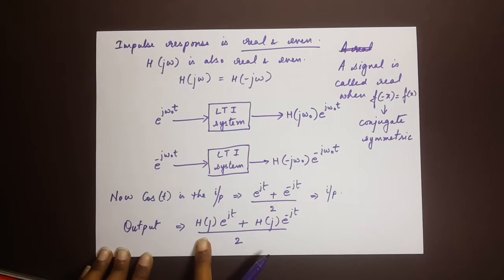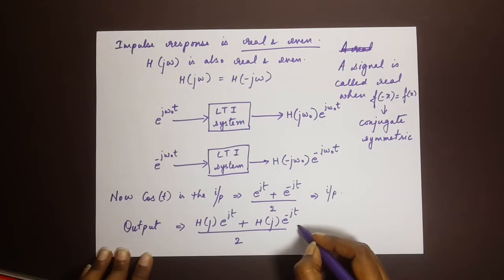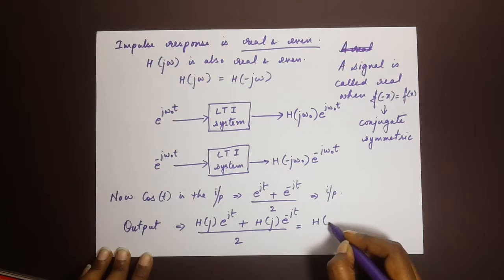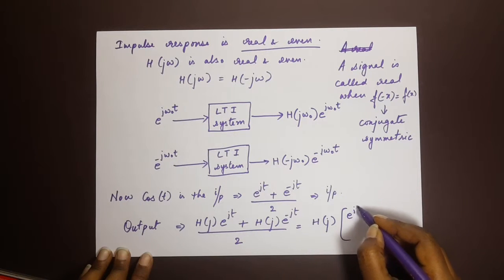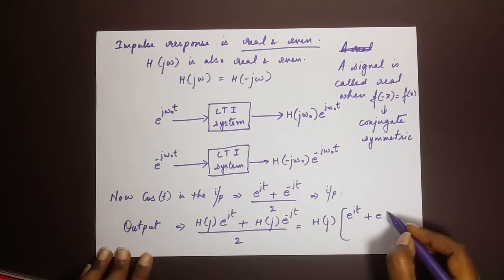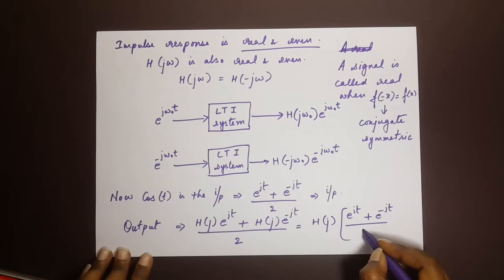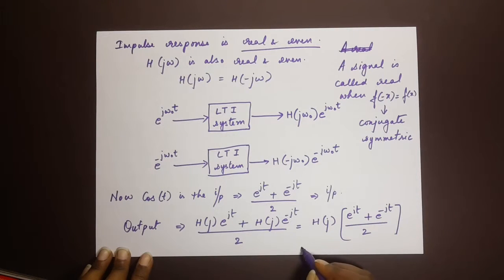Exactly the same. Now let's take H of j out as a common term. If we take this out as a common term, we get e power jt plus e power minus jt divided by 2, and that leaves us with H of j times cos t, because this is again the input cos t.